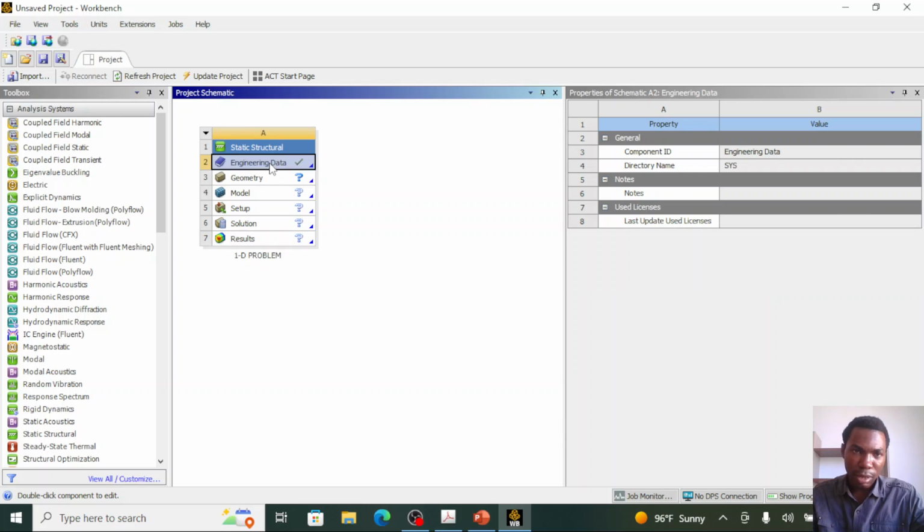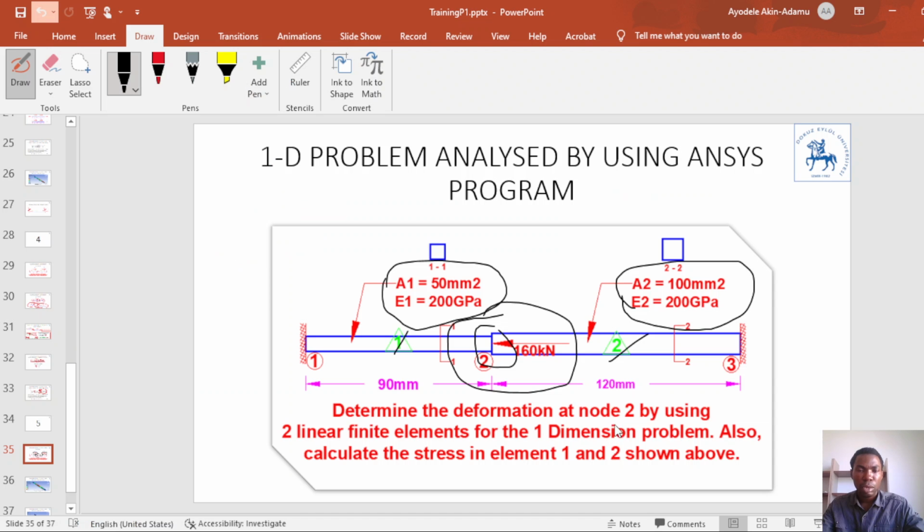In the engineering data, this is where we enter our material property for our finite elements, like the Young modulus. Let me go back to my PowerPoint presentation. In our problem statement, we're given that the Young modulus of material 1 is 200 megapascal, and the Young modulus of material 2 is also 200 megapascal.